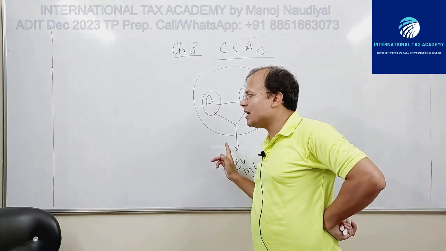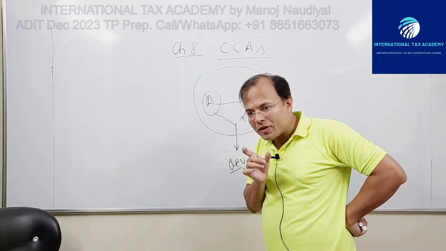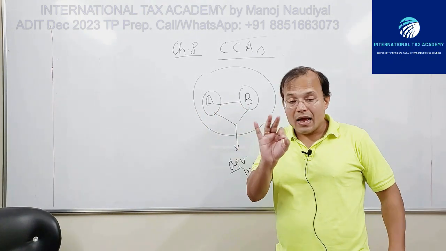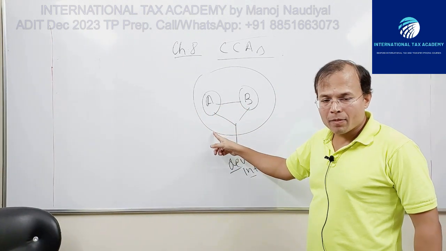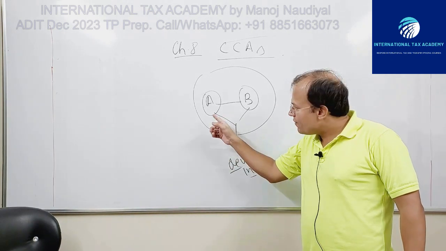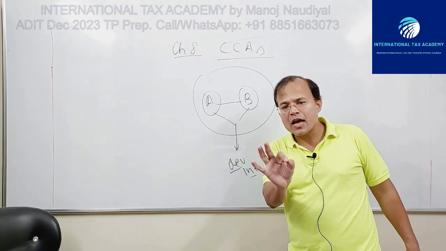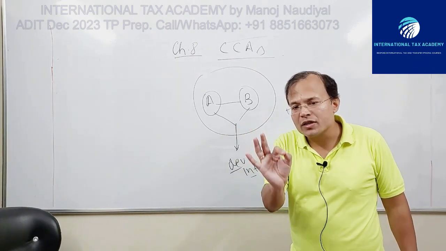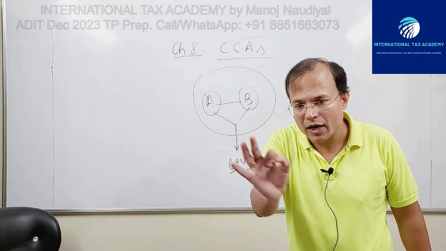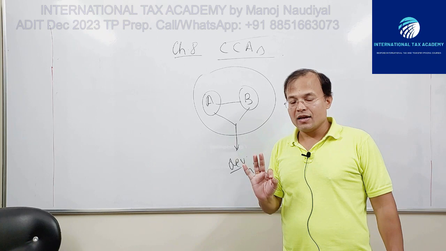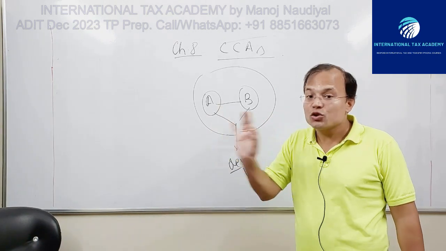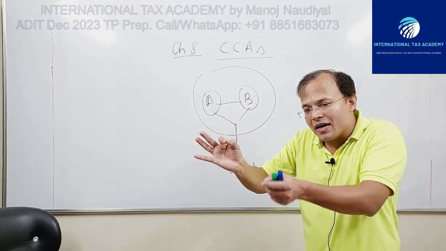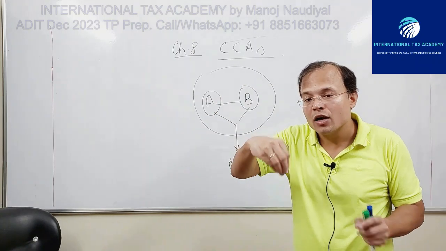In case of CCA, the core principle is this: there are two participants, participant A and B. Every participant's proportionate share of the contribution into the CCA should be consistent with, should match that participant's expected share of the proportionate benefits to be received from the CCA.